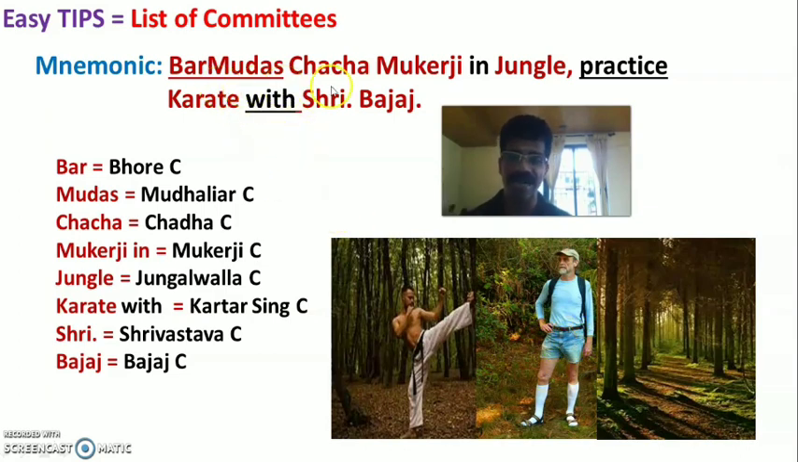So Bermuda's Chacha Mukherjee, in jungle, practice karate with Sri Bajaj. Now you can see that here is my imaginary Bermuda's Chacha Mukherjee. So his name is Bermuda Chacha Mukherjee. Okay, please understand accordingly. So this Bermuda's Chacha Mukherjee is in the jungle practicing karate. He is practicing karate with Sri Bajaj. So this could be Sri Bajaj. So our mnemonic is: Bermuda's Chacha Mukherjee in jungle practice karate with Sri Bajaj.